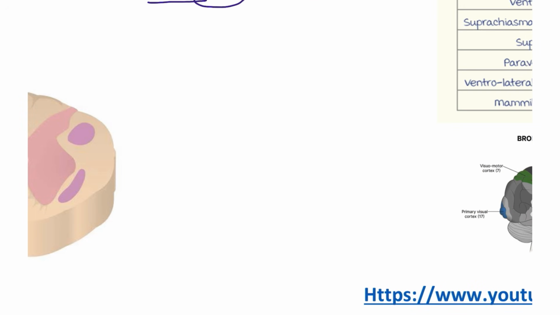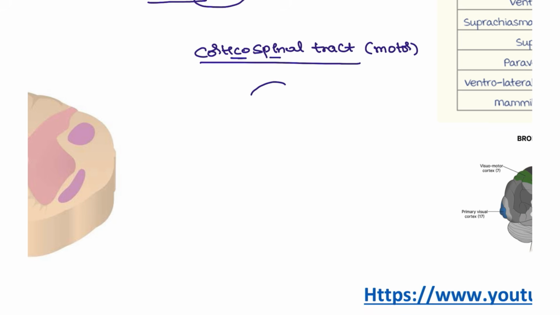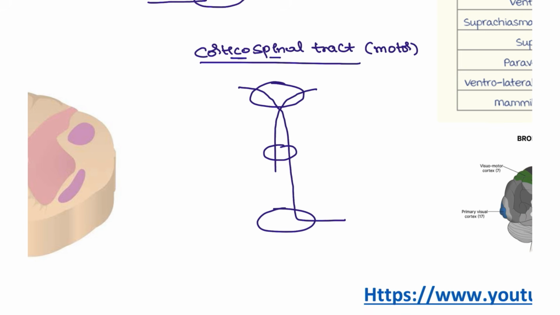Next, we also have the other tract, that is the corticospinal tract. The name itself tells us cortex to the spinal cord. So this is a type of motor pathway, from the brain to the medulla and the spinal cord. Again, the decussation is going to be in the medulla only.